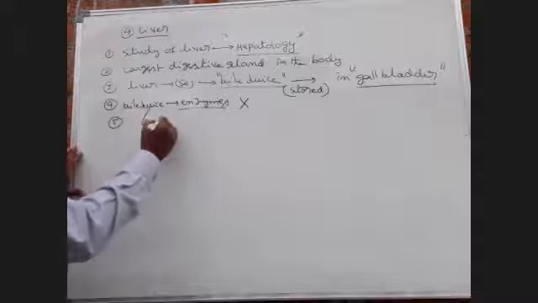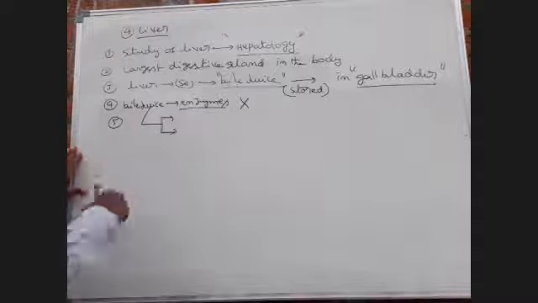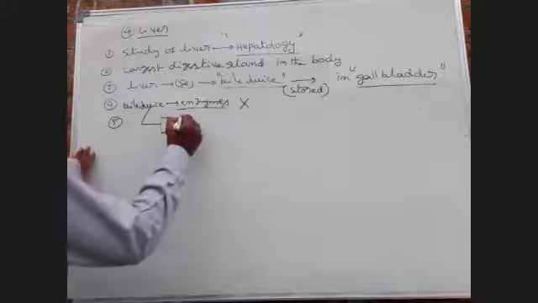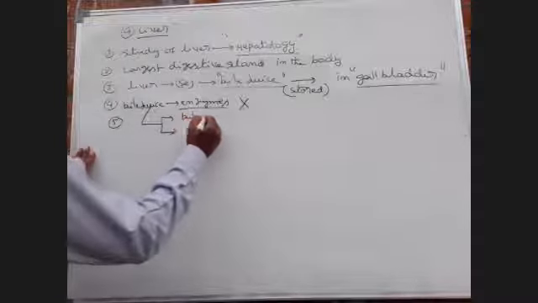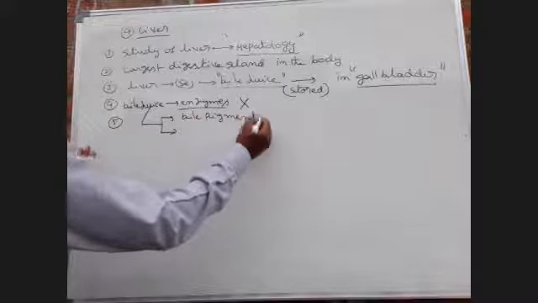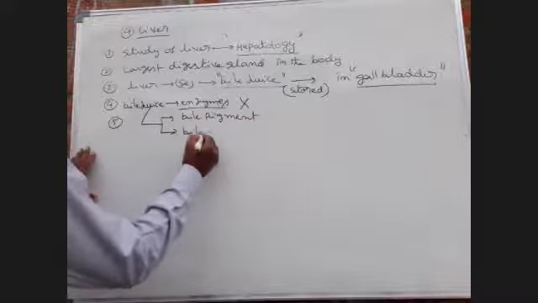Next, in the bile juice, two types of components are present: bile pigments and bile salts.